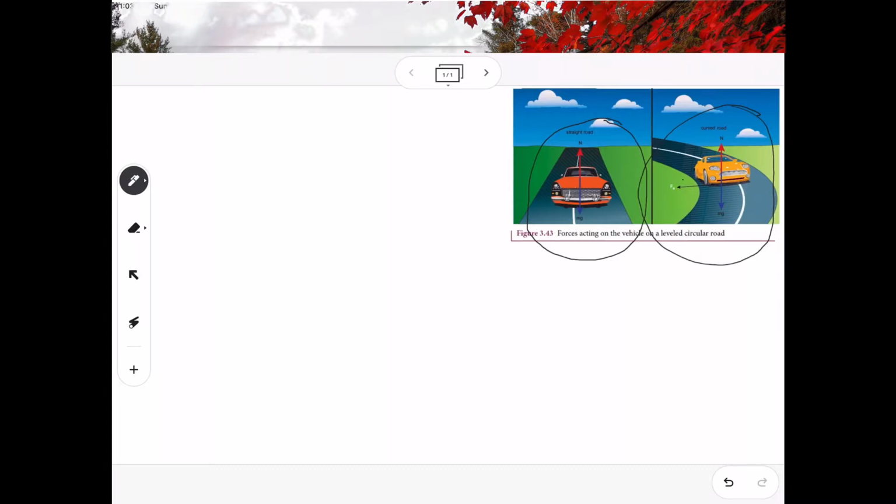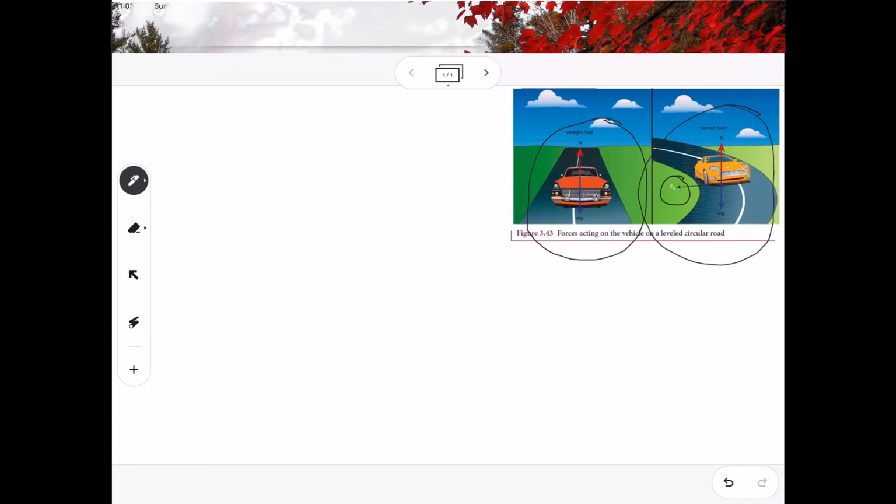You can see it as Fs. The centripetal force must be balanced with the frictional force, that is, the frictional force between the road and the tire. So what will happen if the static frictional force is less than the centripetal force? Definitely the car will skid off to the upper portion of the road. So how can we deal with this problem?